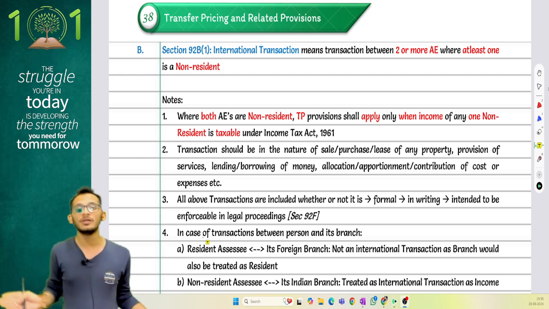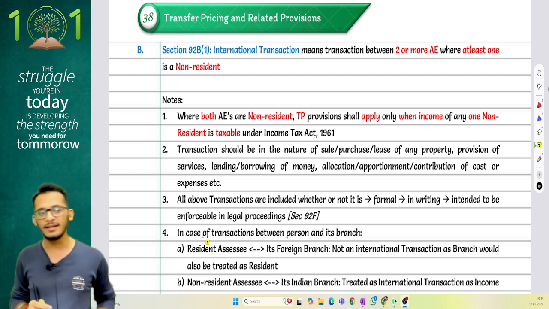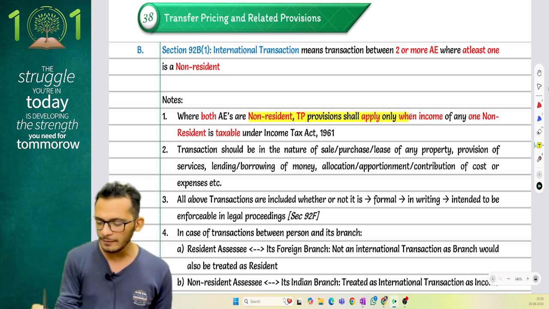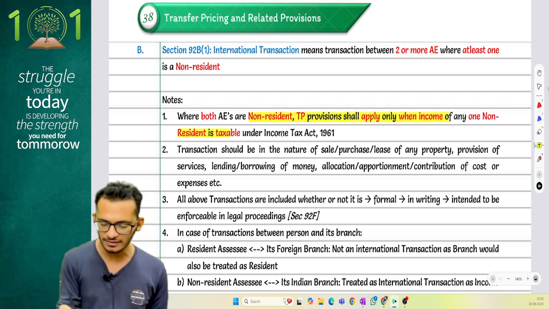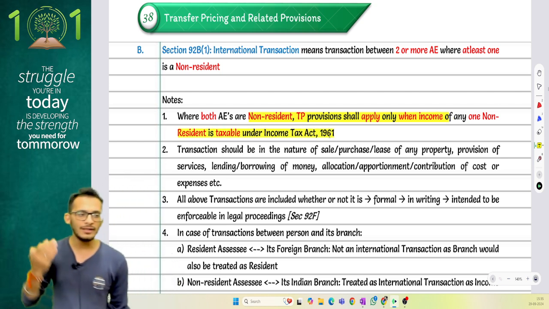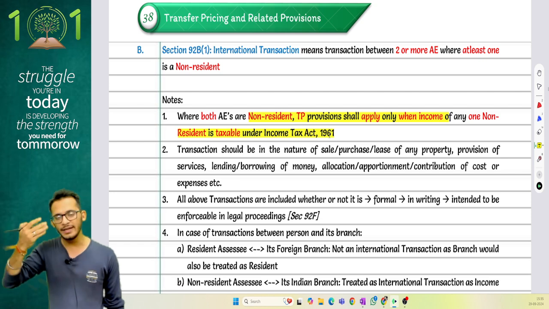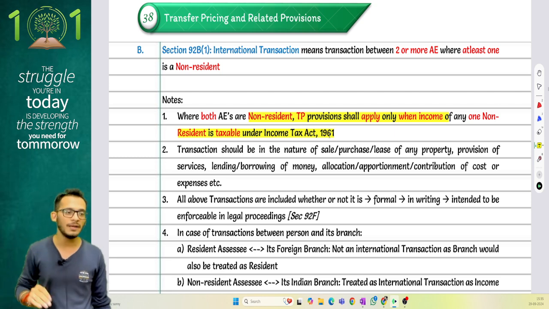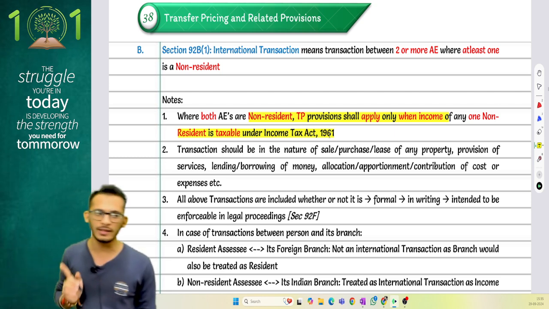It can so happen that both the parties are non-resident, but at least one of them has to be a non-resident. Income tax says where both of them are non-resident, TP provisions will apply only if the income is going to be taxable under the Income Tax Act. Meaning if you're doing transactions fully outside India, with nothing to do in India, India does not have a botheration. But if any impact is going to come back to India because they're going to pay taxes in India, then transfer pricing rules will apply.